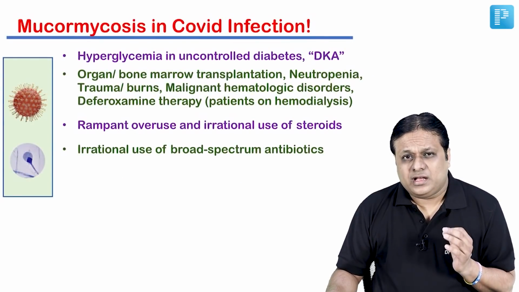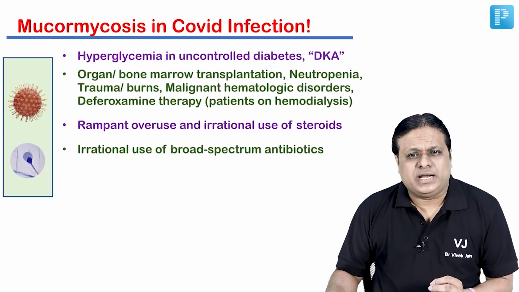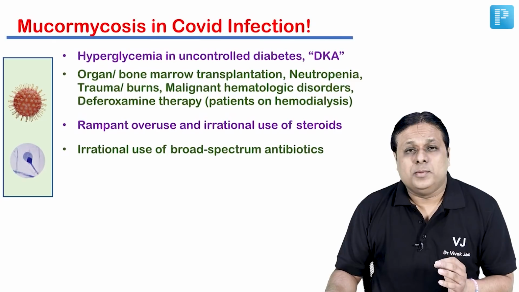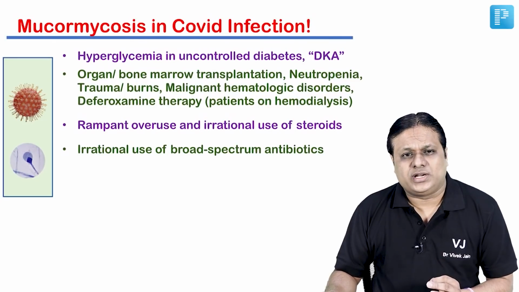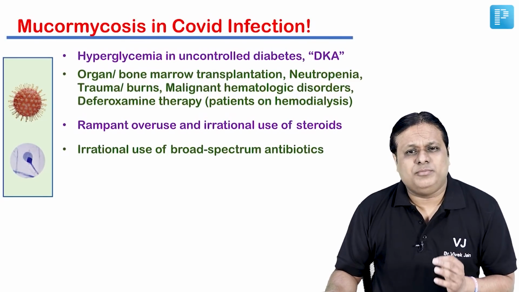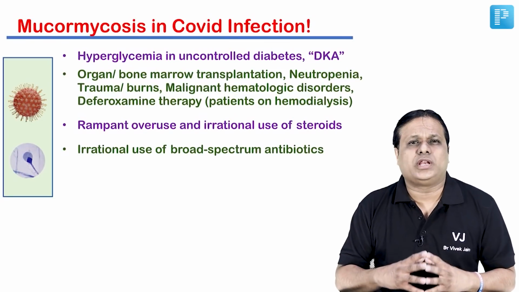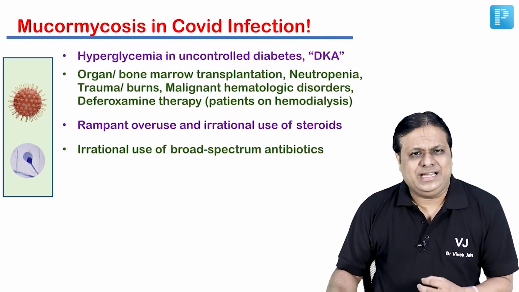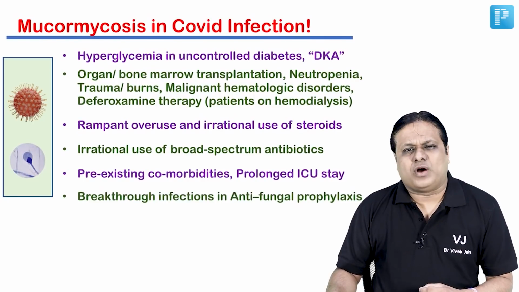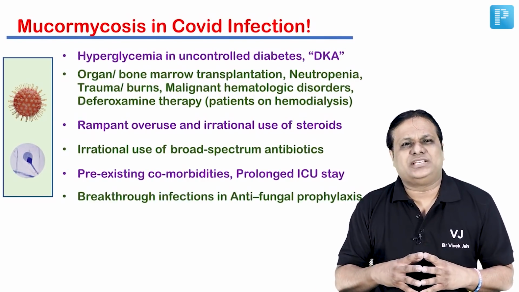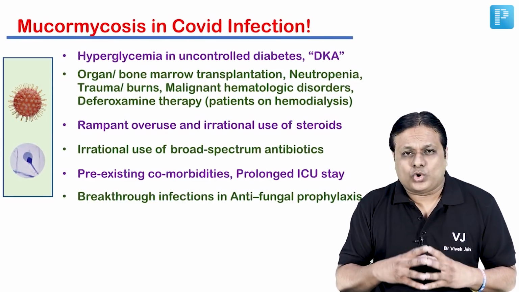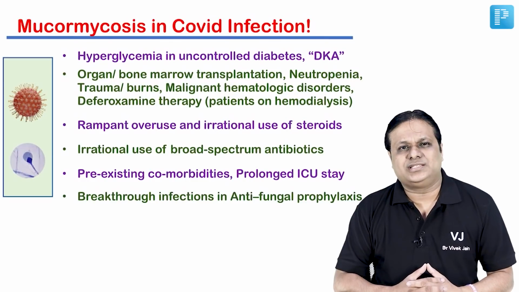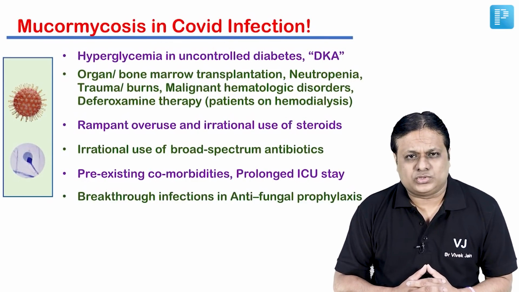Patient had an organ or bone marrow transplantation, neutropenia, is a case of trauma or burns, or has malignant hematologic disorders, deferoxamine therapy. Those patients who are on hemodialysis have also reported this fungal infection with a slightly higher incidence. It has been found recently that pre-existing comorbidities and prolonged ICU stay of the patient in COVID-19 also increases the risk of mucormycosis.